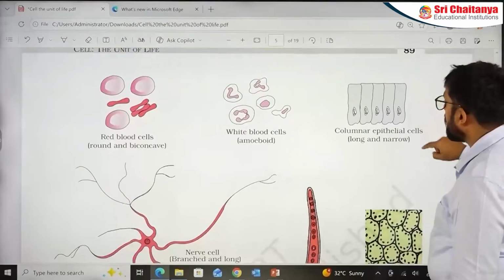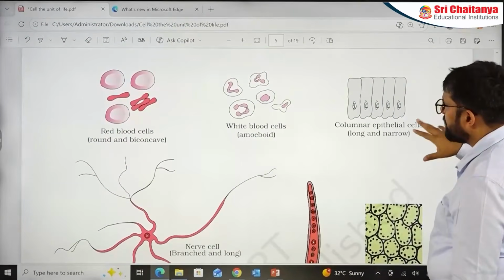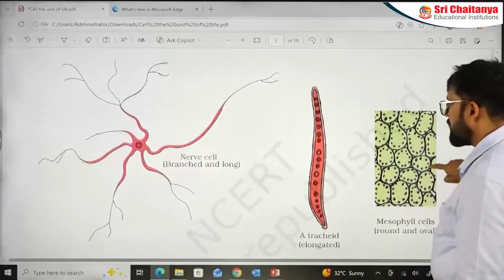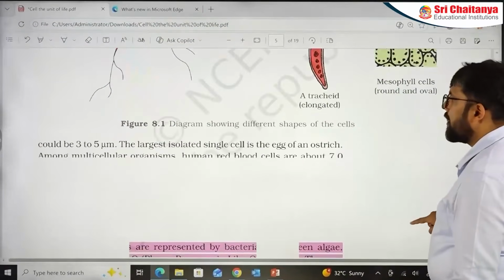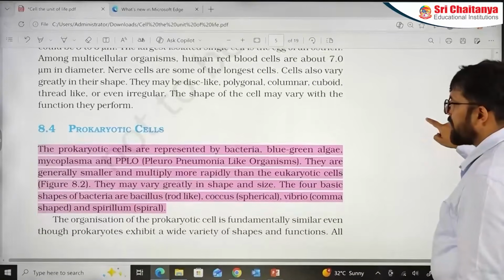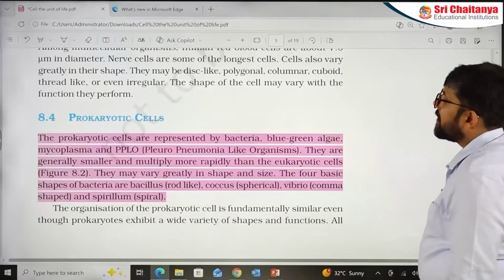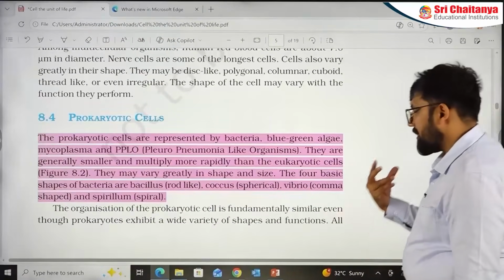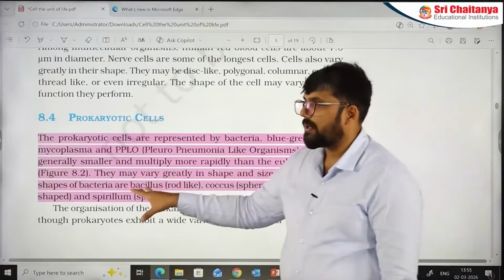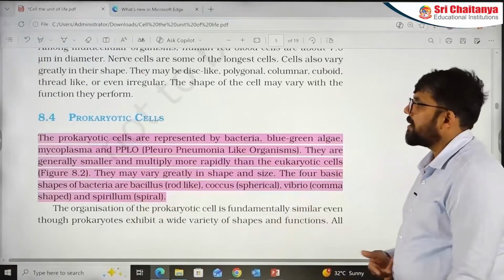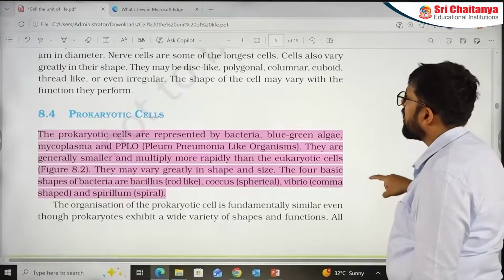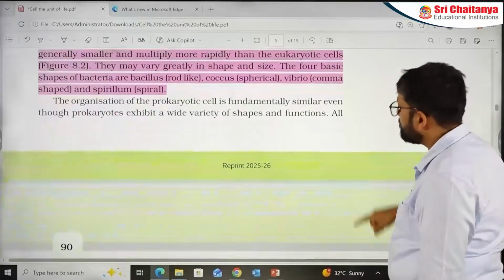Let's go to the next part. Okay, these are the diagrams. Now, see again, diagrams will come later on. So let's discuss diagrams there only. Let's see the next part. In the next section, we have the description of the prokaryotic cell. PPLO has come up as a question also. And at the same time, the sizes, the bacillus, coccus, vibrio and spirillum have also been asked in match the following questions, or multiple matching questions have appeared around them before as well.